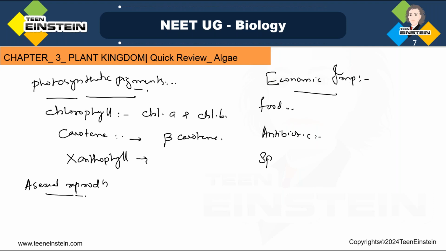Then space research. Now, write down all these points because these are important points. Space research, chlorella is used as a source for food and oxygen. They are using chlorella for food and oxygen. Whom? Space researchers.